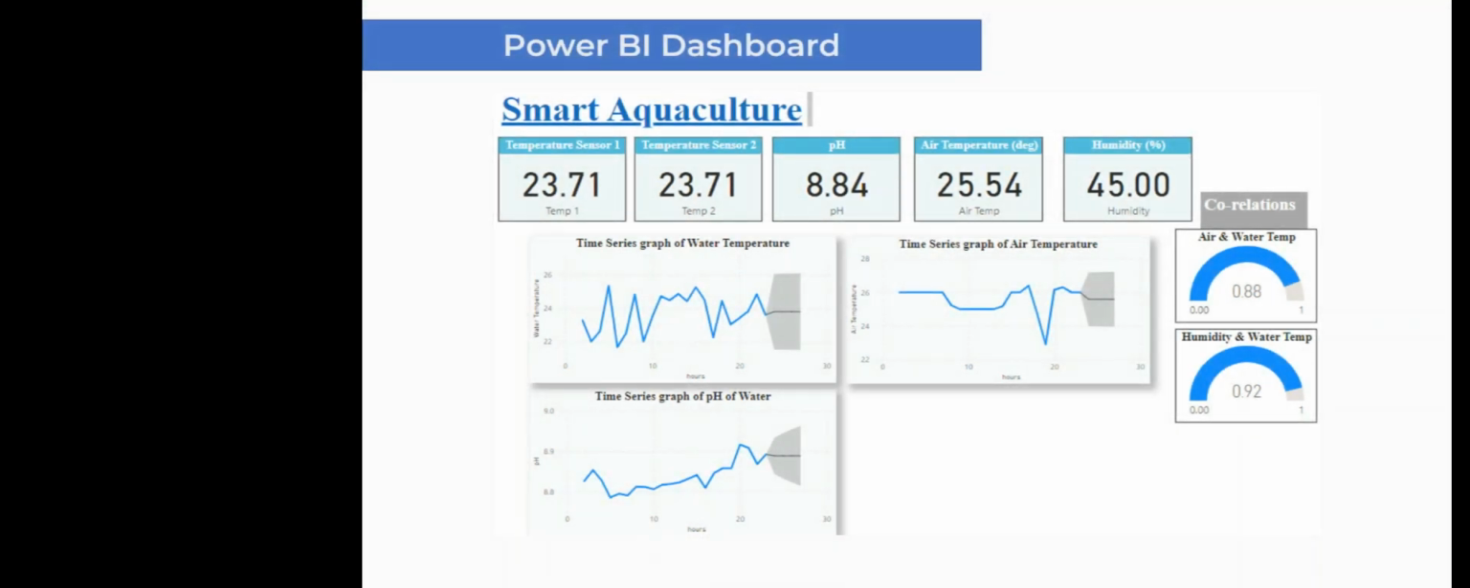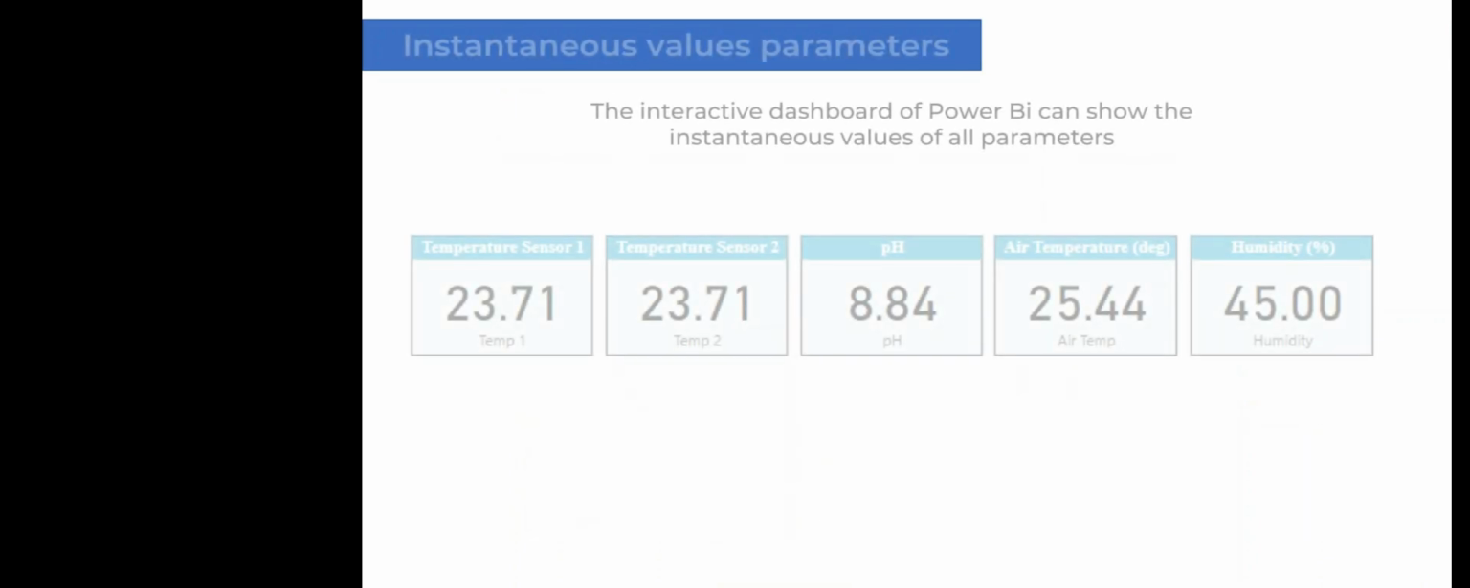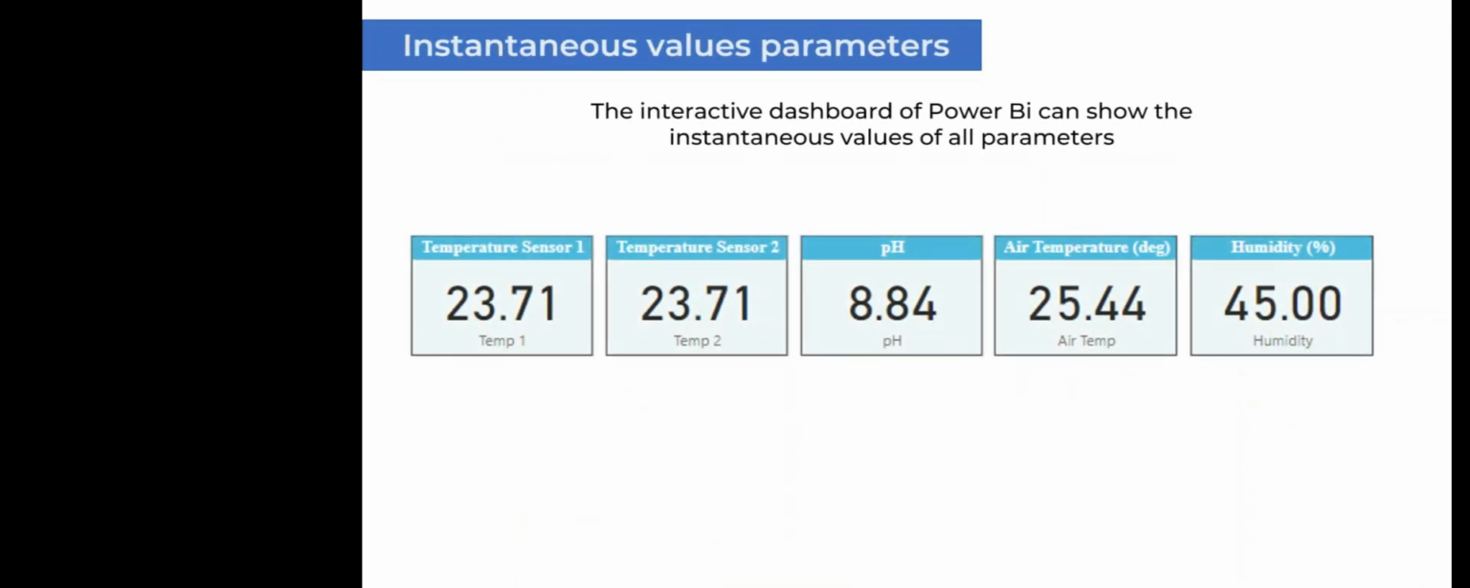Since it has an interactive interface, if you want to know the values of all these parameters at a specific time of the day, you just click on that time in the graph and these sliders will automatically update to those values. Then we plot the time series graph of all these parameters.